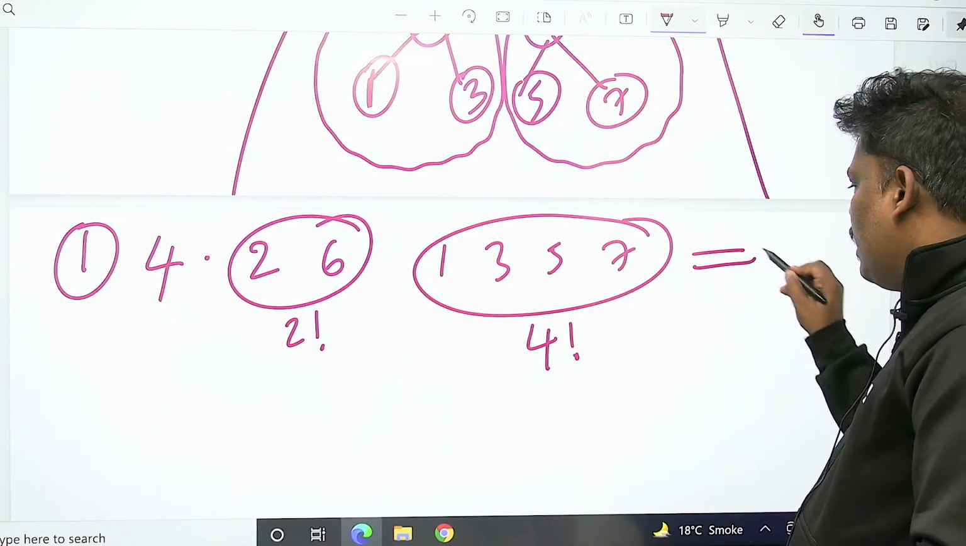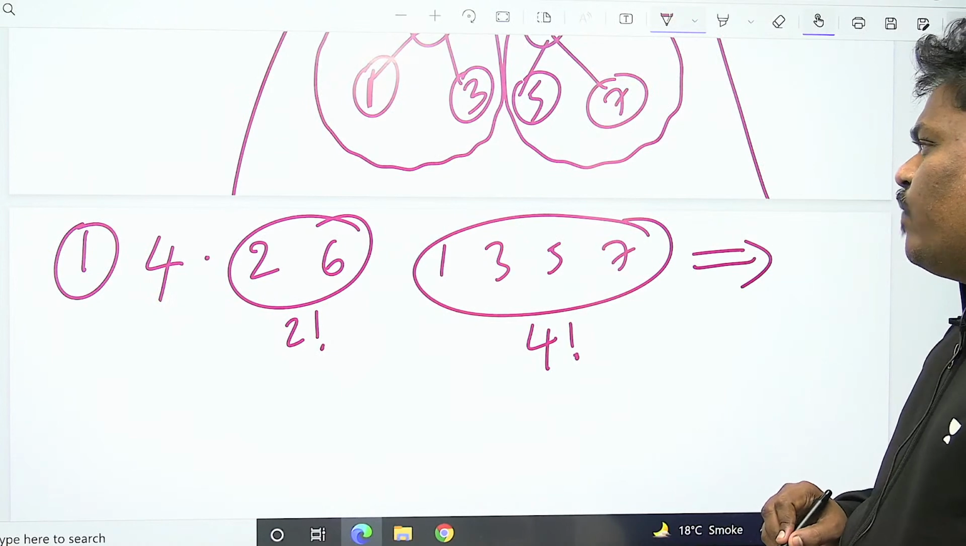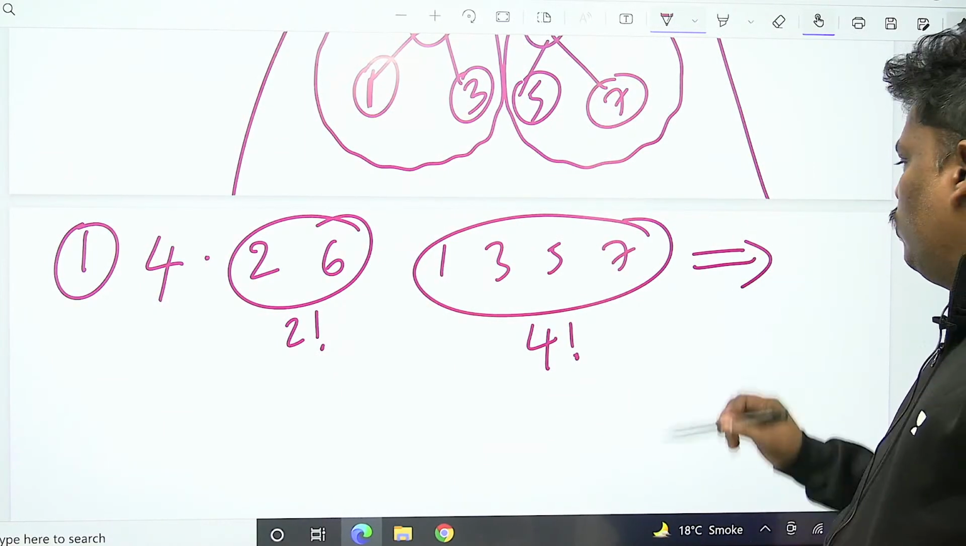Can you help me know what is the answer till now? 2 factorial into 4 factorial. 4 factorial is 24, into 2, 48.